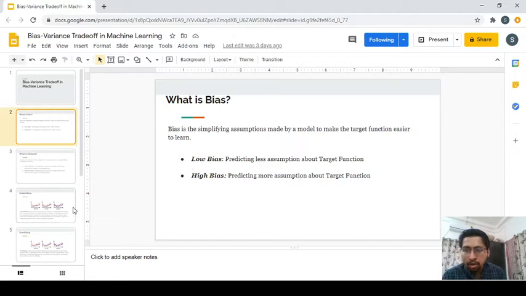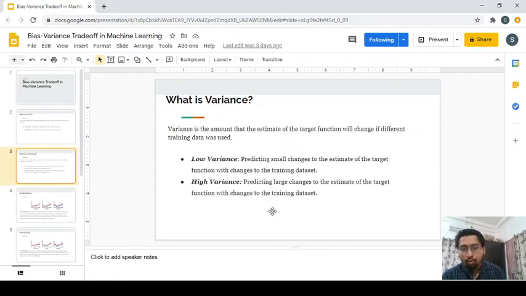So let us talk about variance. What is variance actually? Variance is the amount that the estimate or target function will change if different training data was used. Let me explain with an example. You have a data set which has 1,000 instances. You want to build your model and test your accuracy. For any machine learning problem, you first divide your data set into two parts: training data and testing data.